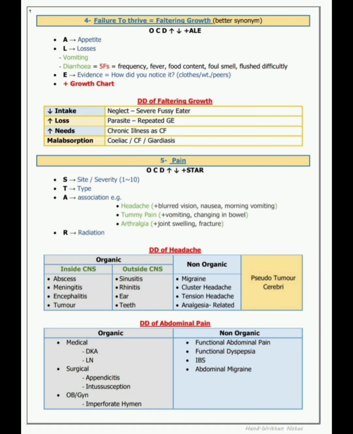And E for evidence. How did you notice it? Clothes, weight loss or peers. So comparing with peers, are there loose clothes? Then we look for evidence of the growth chart, plus growth chart.